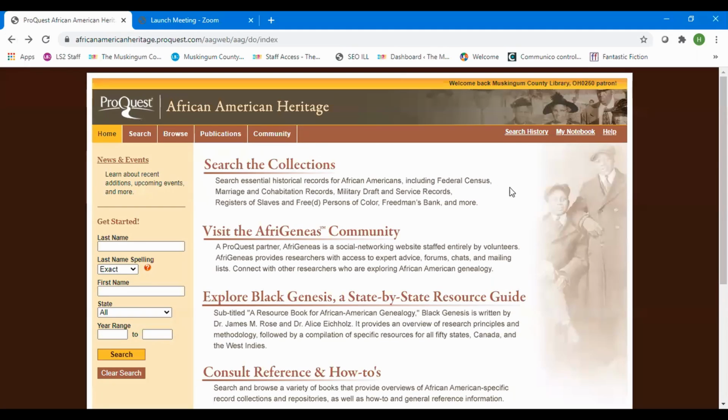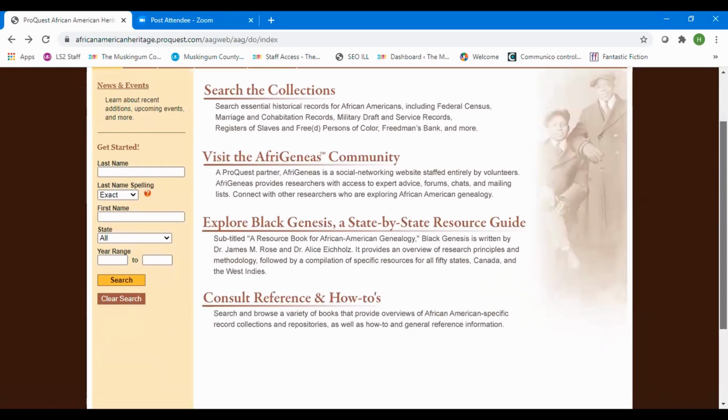Let's head back a step into the main headings again. There's also Black Genesis, a state-by-state resource guide. We won't be looking at that today. It's not geared to Ohio specifically. It is geared more to southern states, but it is a resource available to you if you wish to pursue that. We'll consult the references and how-tos at the end. There will be something I will show you on doing a search that way.